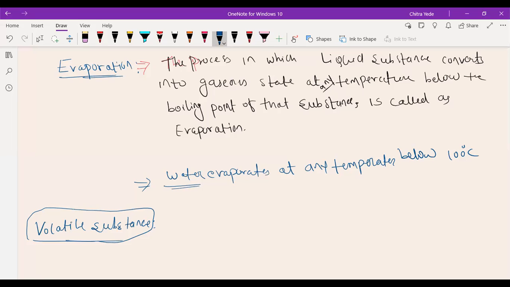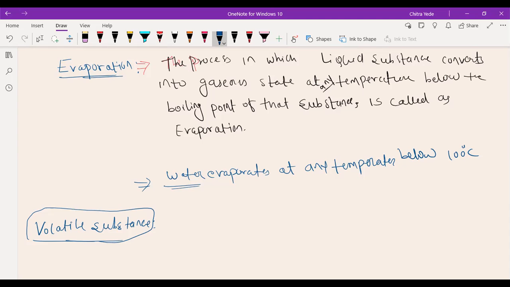Done, sir. Okay. Satvik, understood, beta? Yes, sir. Shreyanvi? Yes, sir. Saicharan? Yes, sir. Now Saicharan is going to explain what evaporation is in his own words, like Shreyanvi did last time.